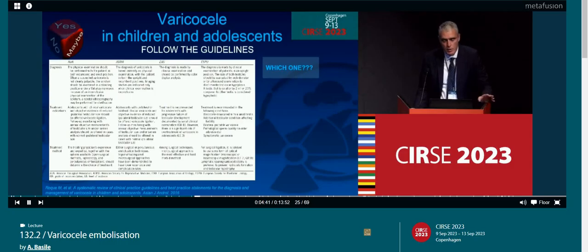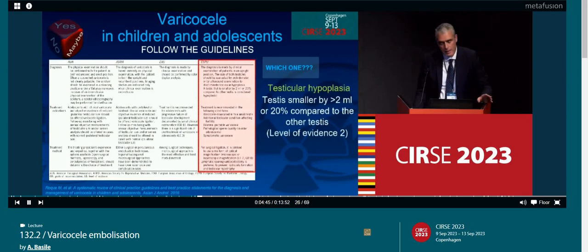What about varicocele in children and adolescents? We should follow, of course, the guidelines, but I have to say that only one guideline fixes the right indication. The ESPU guidelines say that testicular hypoplasia is the main indication, and testicular hypoplasia means the testis is smaller by more than 2 milliliters or 20% compared to the other testis.